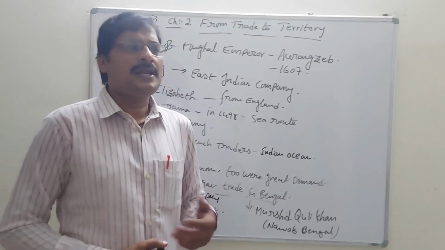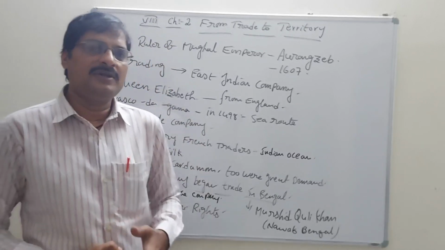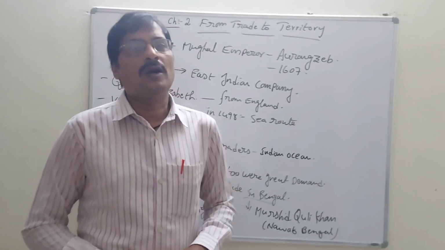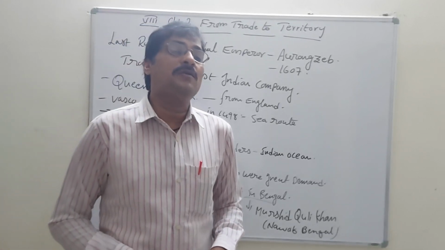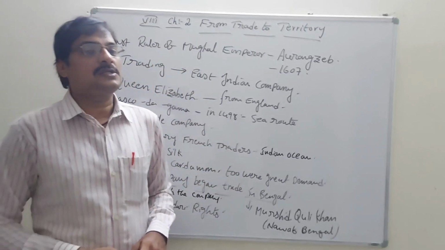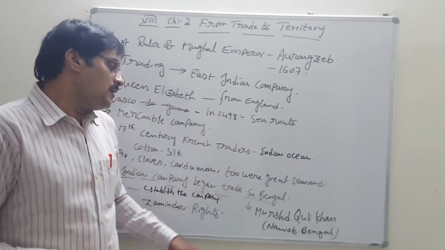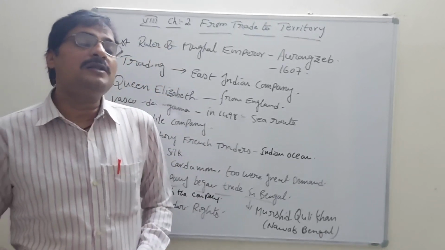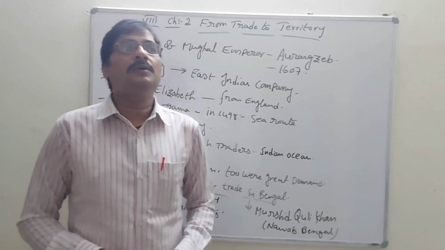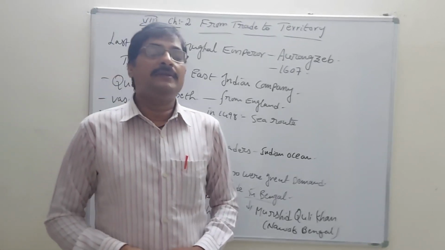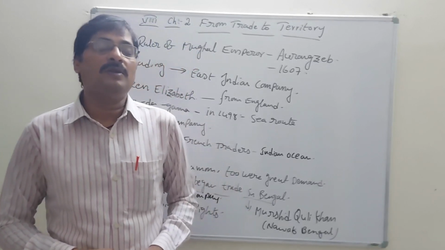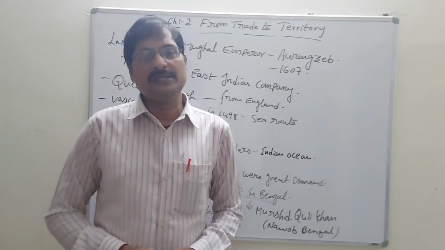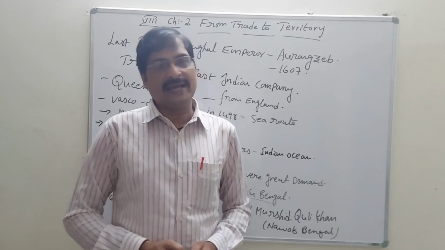In those days, Nawabs, viceroys and governors were all there. In Bengal, we can call all of them Nawabs. The first Nawab of Bengal after the establishment of the East India Company was Murshid Quli Khan. According to Murshid Quli Khan, they had to change some administration systems, most probably the system of taxation, the revenue system. Revenue is nothing but taxes.